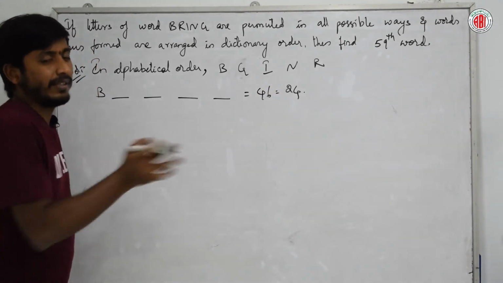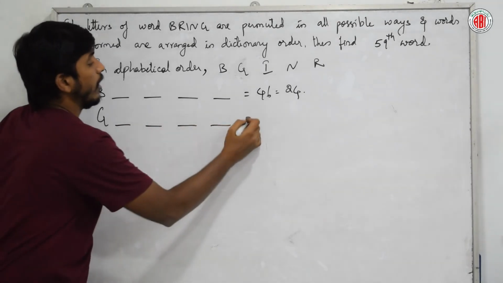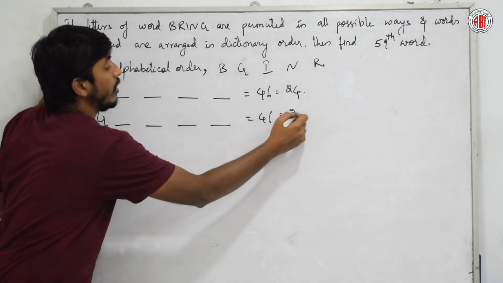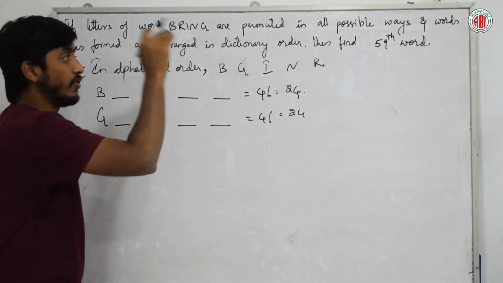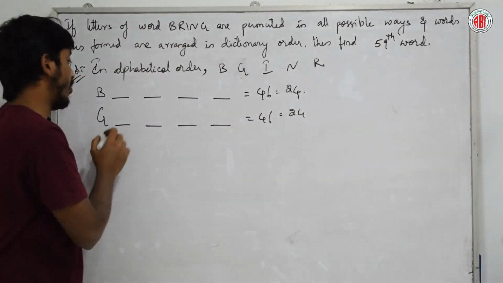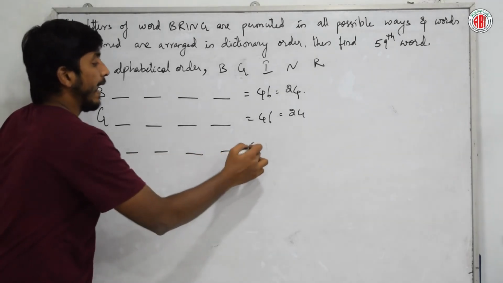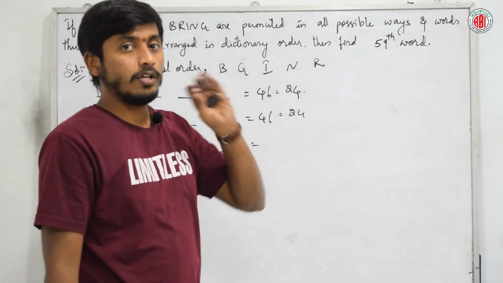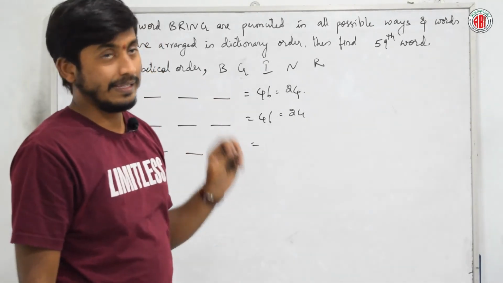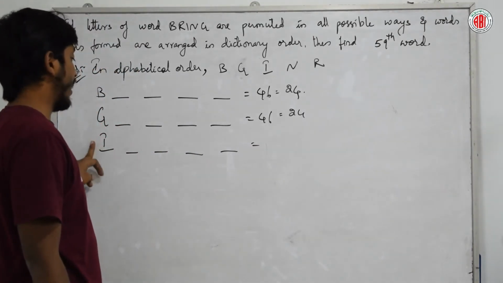So the 59th word will not be within those 24. Next, starting with G, again 24. 24 plus 24, 48 words are done. So we should get the 59th word. If I start with the letter I, I'll get one more 24, which will cross 72. Right? So obviously it lies among the words starting with I.